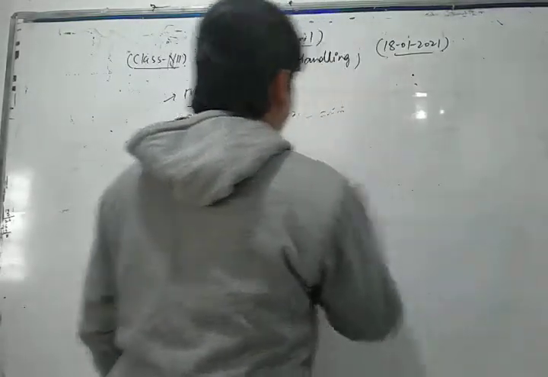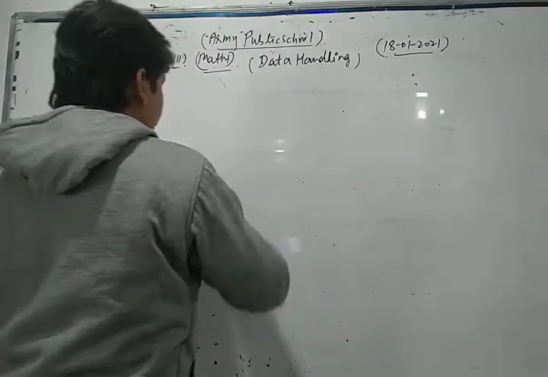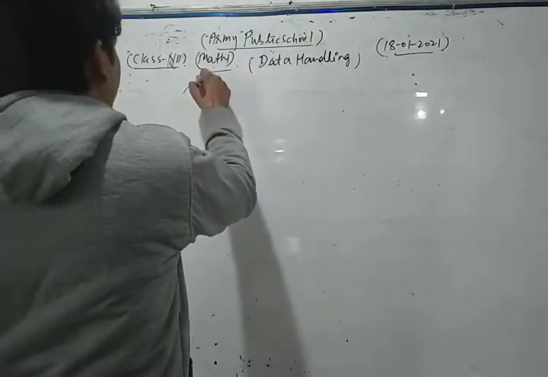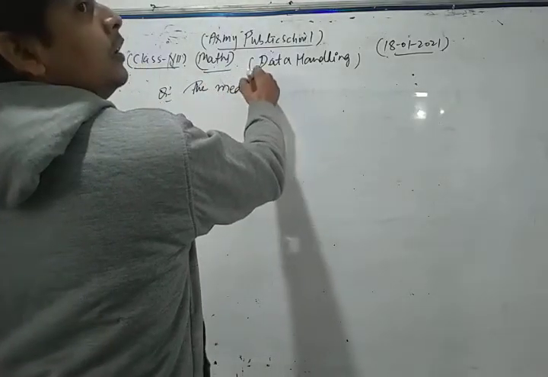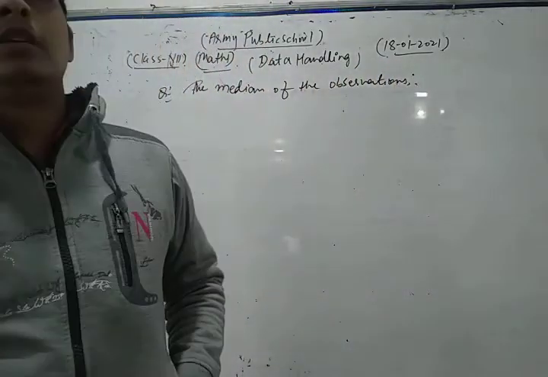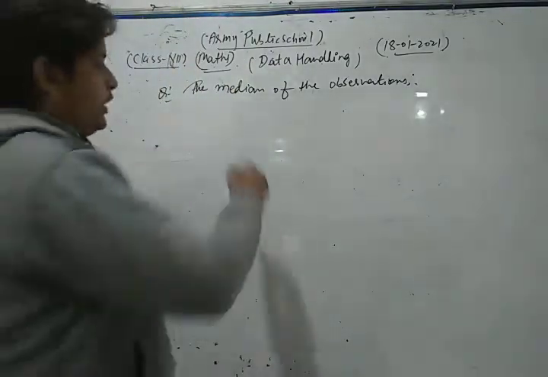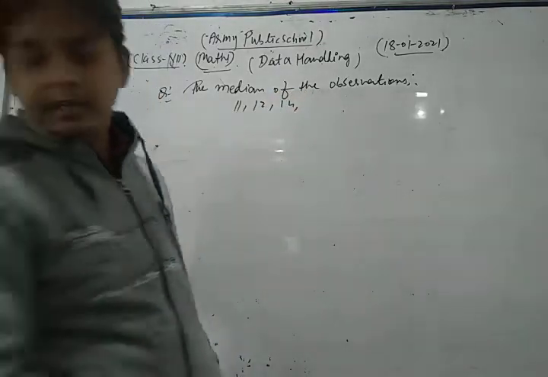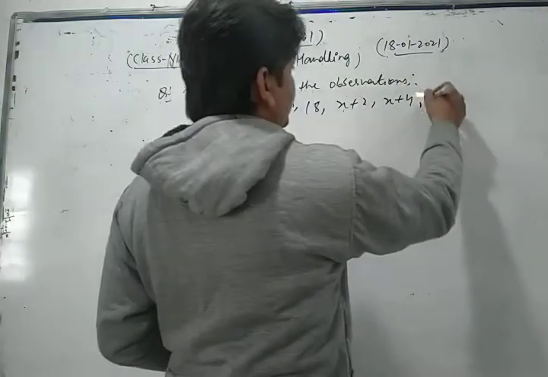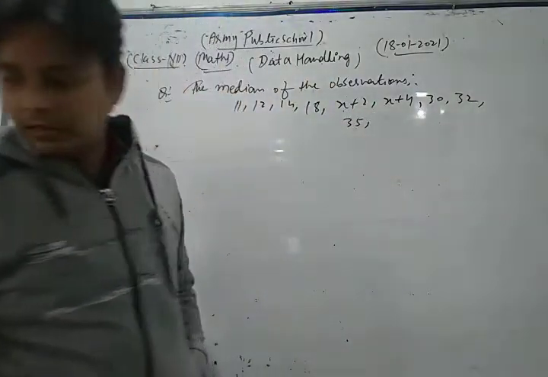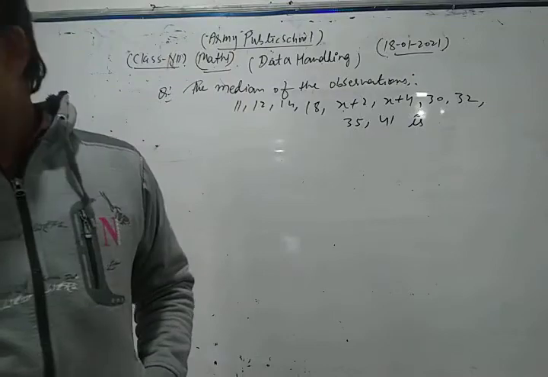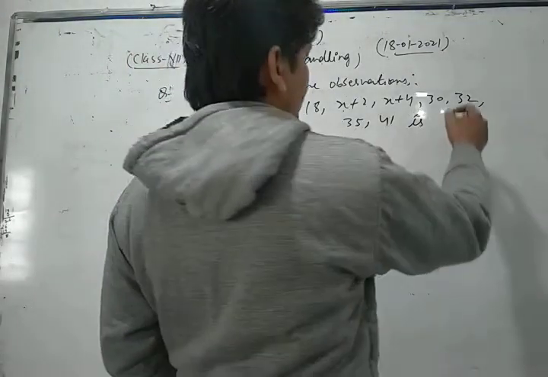Let's see. Your question is: the median of the observations 11, 12, 14, 18, x plus 2, x plus 4, 30, 32, 35, 41 is 24.